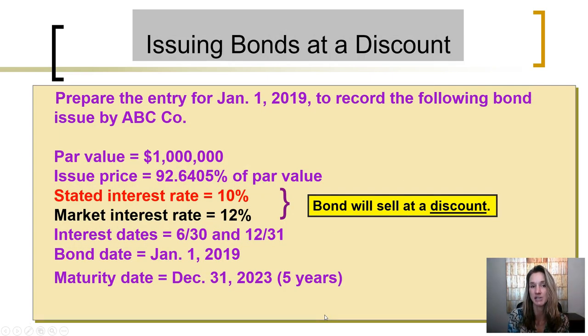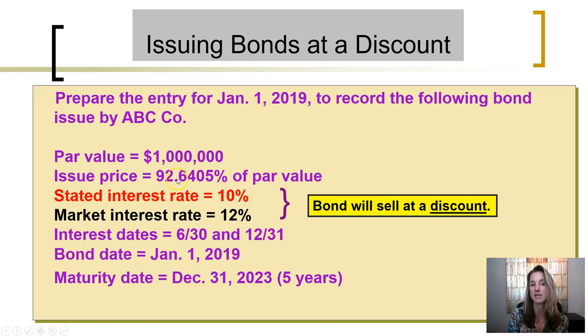So let's look at an example of issuance of bonds at a discount. We are going to prepare the entry for January 1st, 2019 to record the following bond issuance. The bonds have a $1 million par value. Their issuance price is going to be 92.6405% of their par value.